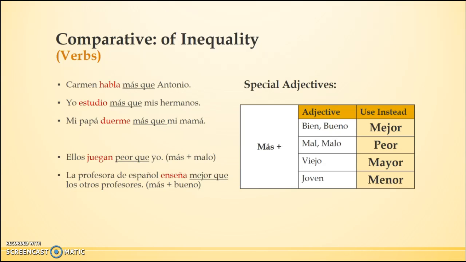But I wanted to say they play more poorly or more bad, and más malo we know is not acceptable, so I say peor instead. La profesora de español enseña mejor que los otros profesores. I'm talking about teaching, but I wanted to quantify or describe the type of teaching as more good. It's still comparing the action, so enseña is conjugated for profesora de español, but I can't say más bueno, so I have to say mejor.